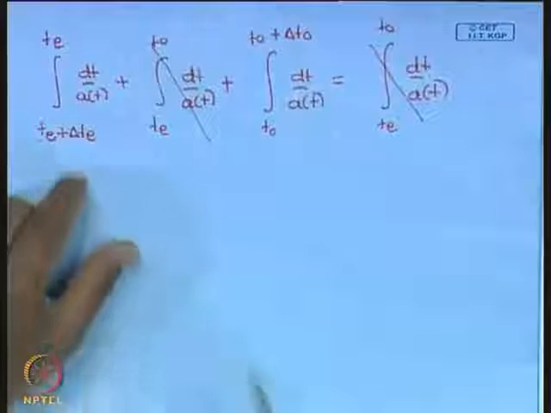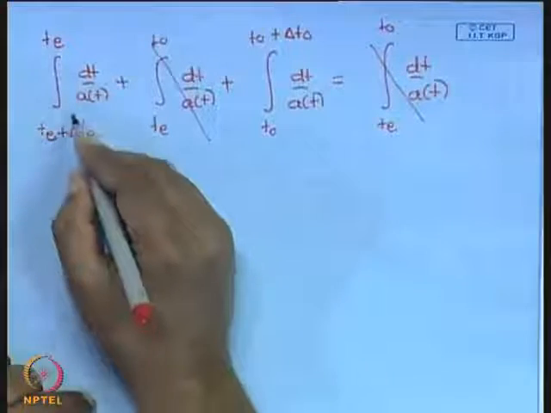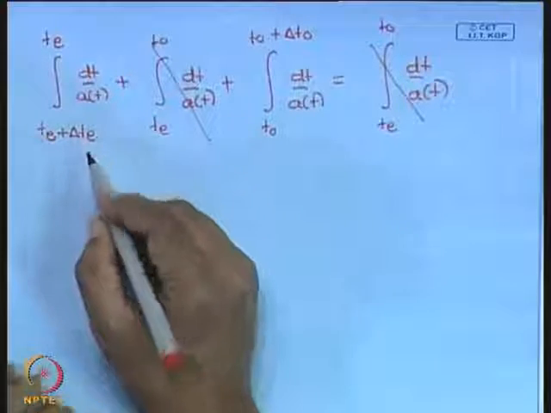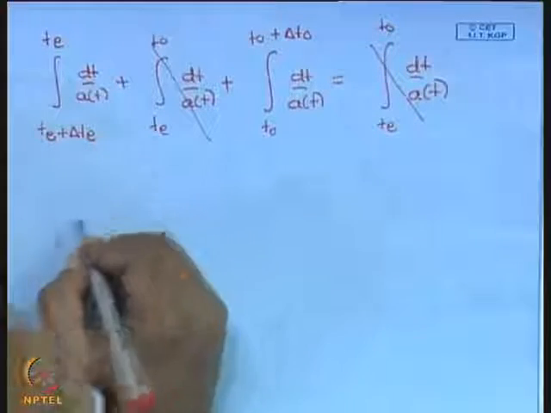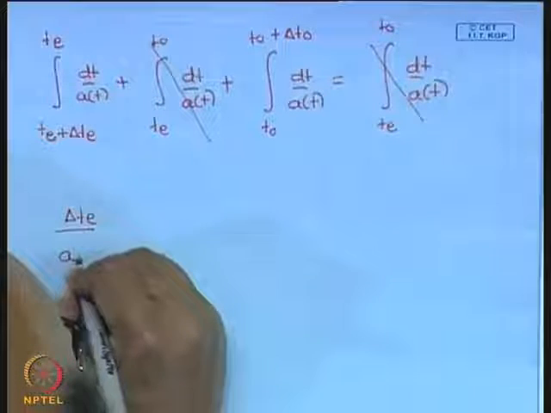Now you see this interval delta t emitted is extremely small. So we can replace the integral by just delta t emitted times the value at emitted.